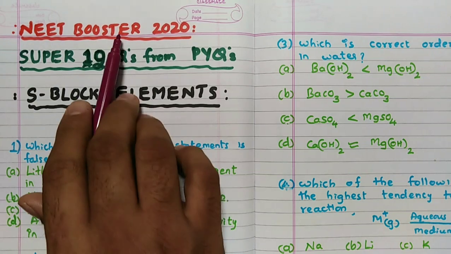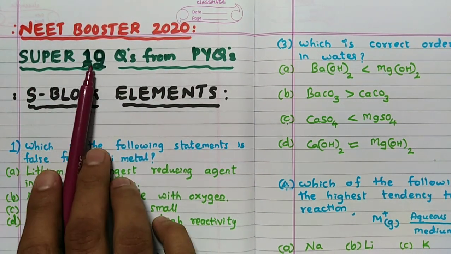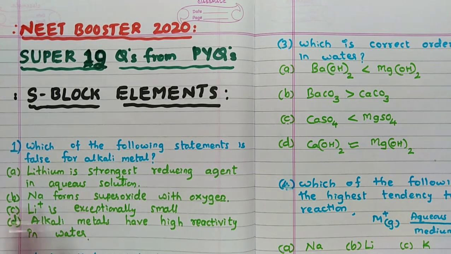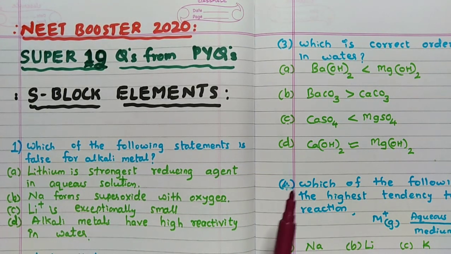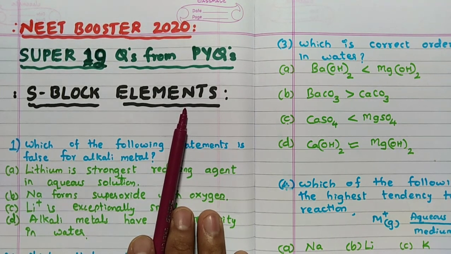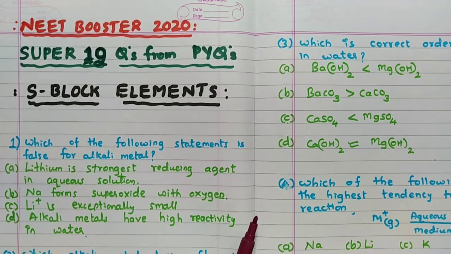In today's NEET Booster 2020, I have considered super 12 questions. In the last case, 10 questions were considered, but because of less time I have considered 12 questions. We are going to discuss the S block elements chapter, so definitely we can expect one question from this.